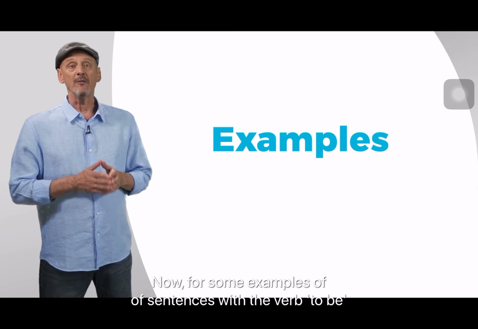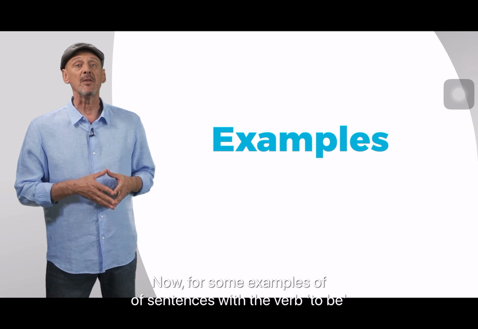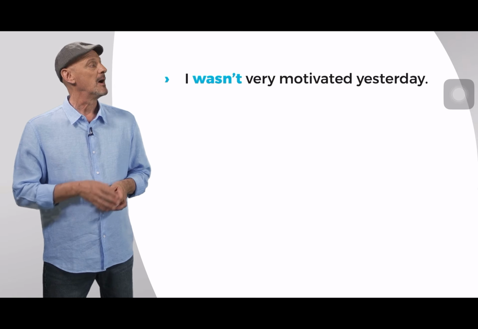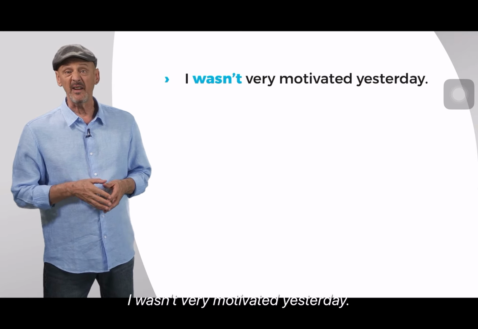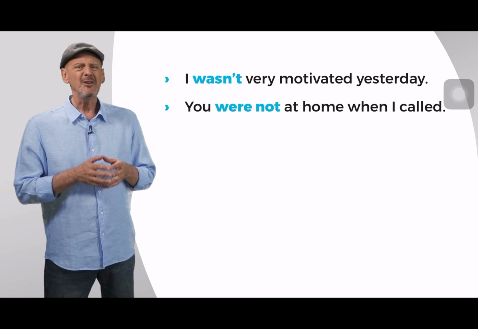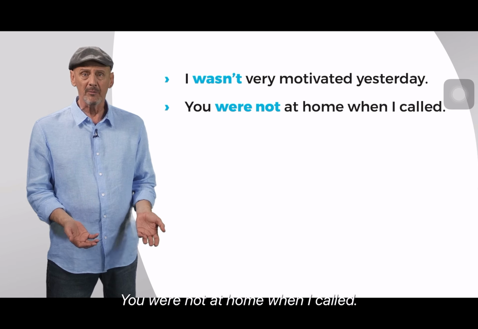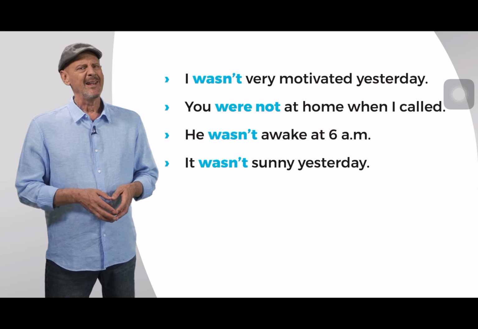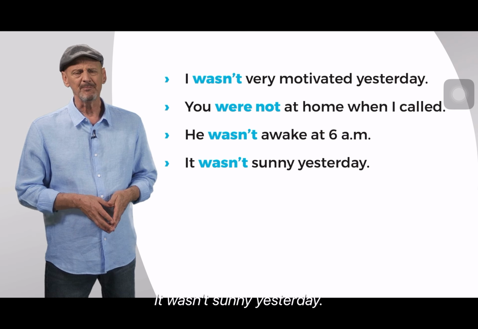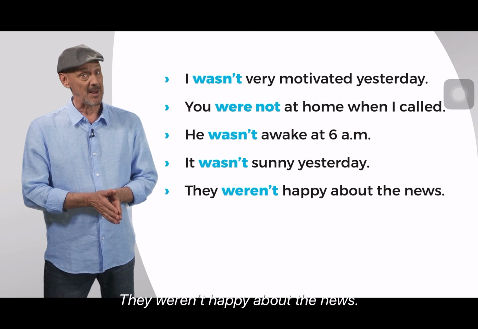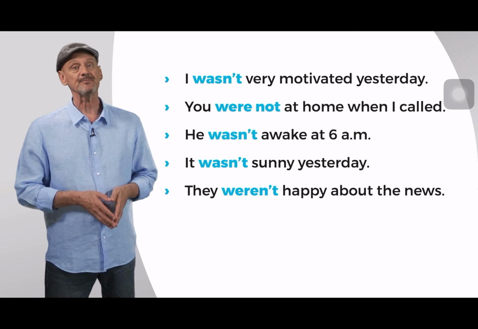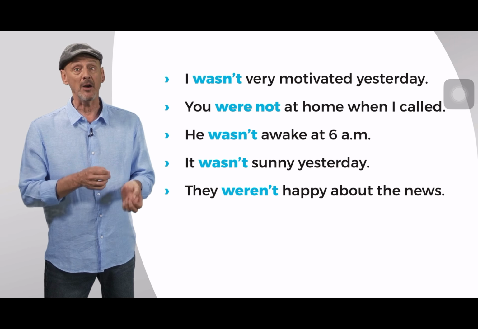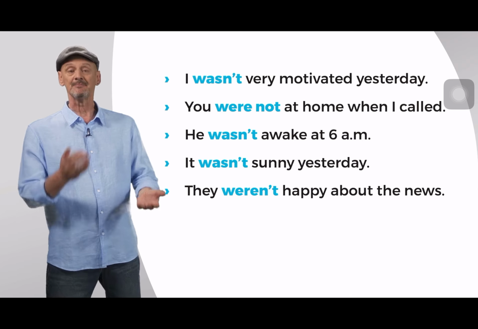Now, for some examples of sentences with the verb to be past simple in the negative. I wasn't very motivated yesterday. You were not at home when I called. He wasn't awake at 6 a.m. It wasn't sunny yesterday. They weren't happy about the news. It's easy to form and use the verb to be past simple negative, isn't it?